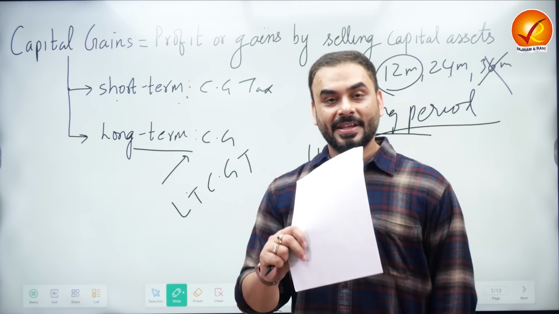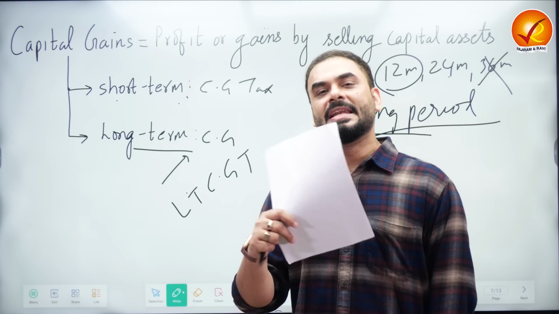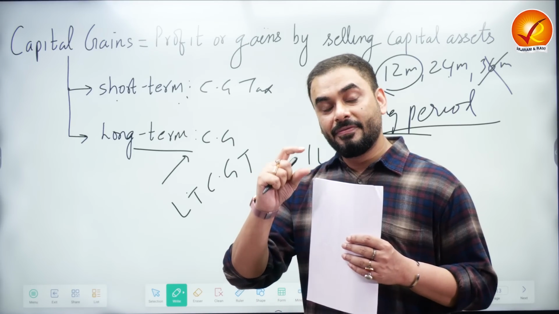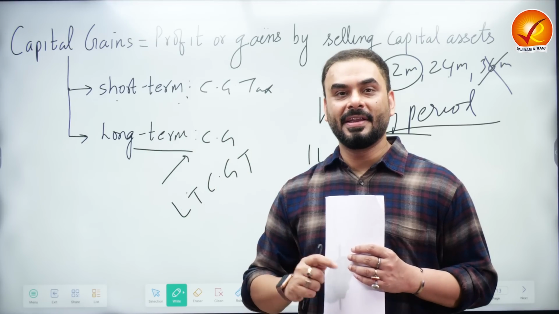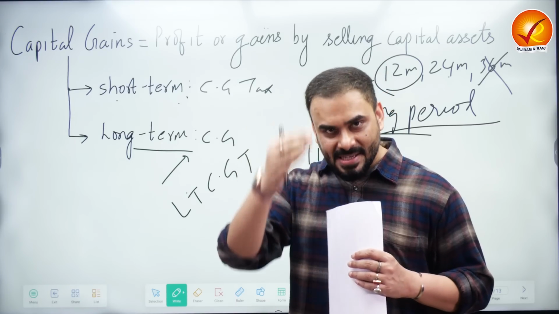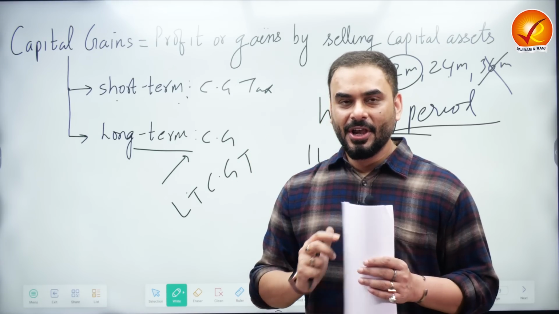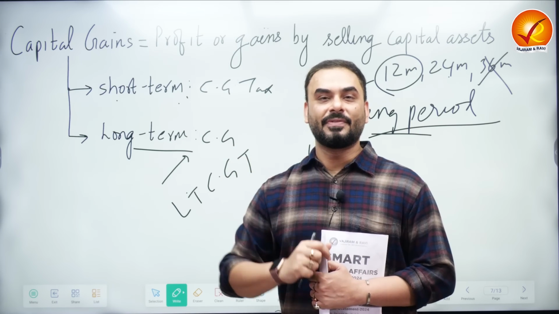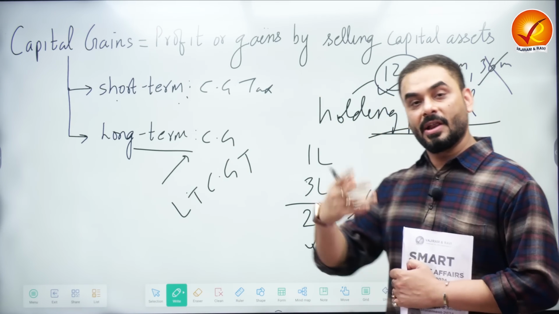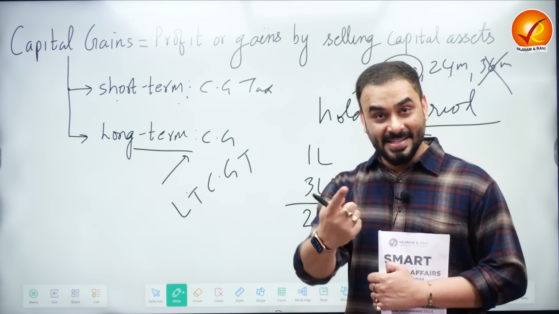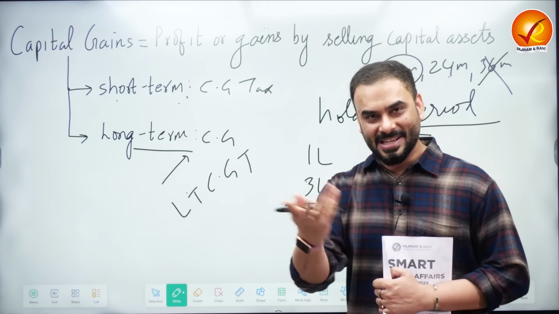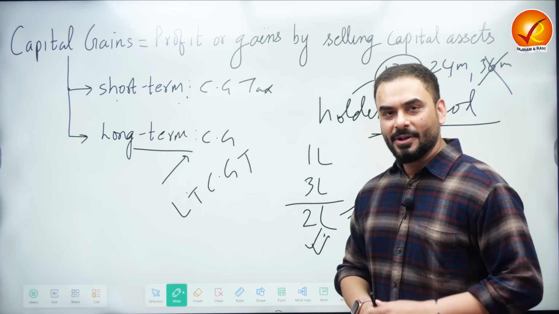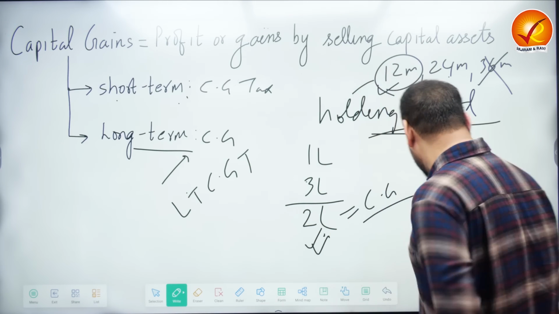So if the asset in question is the share of a listed company, or, for example, equity linked funds. What is equity linked funds? Equity means shares. So if you talk about an equity mutual fund, it is called an equity linked fund because the basis of an equity mutual fund is shares. So if you take the shares of a listed company as well as equity mutual funds, the holding period is 12 months. For everything else, the holding period is 24 months. Easy now? It's very easy for UPSC prelims as well as mains. Now, once you have understood this, let us go to the next part to see where actually the real problem is.